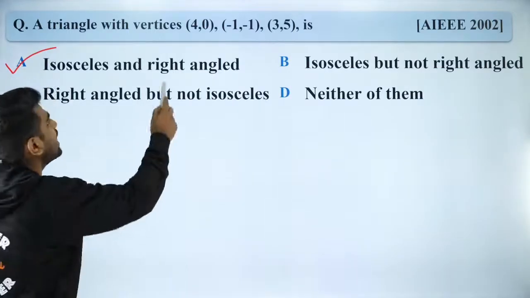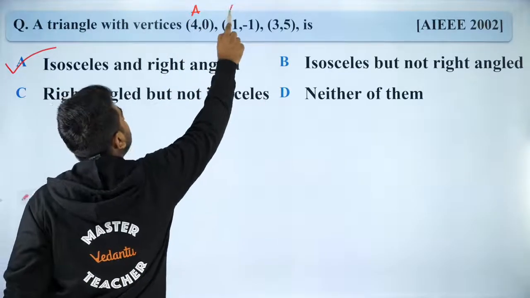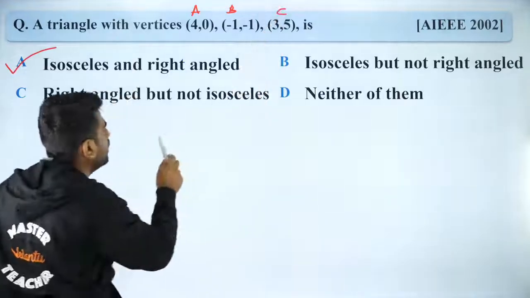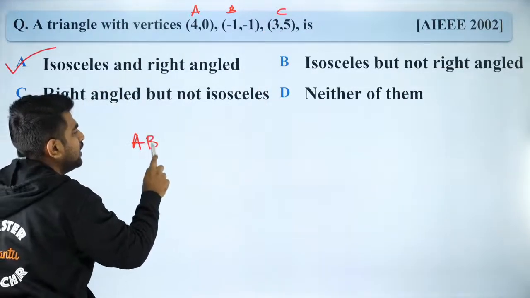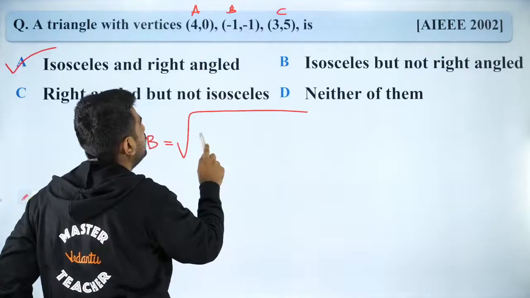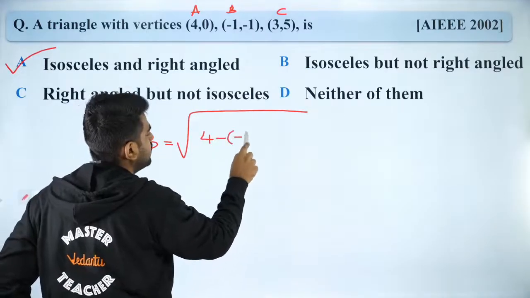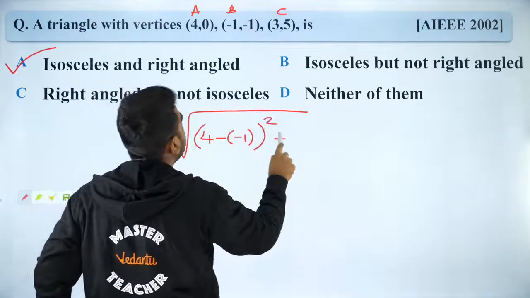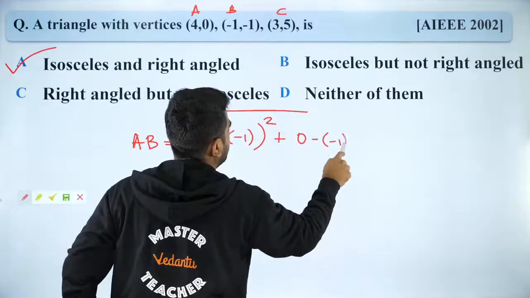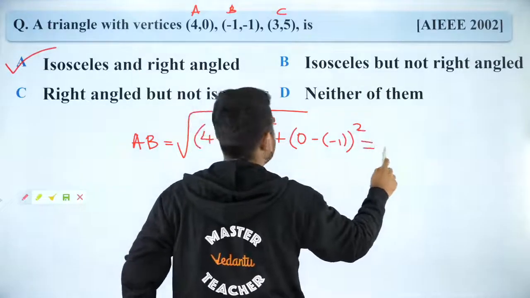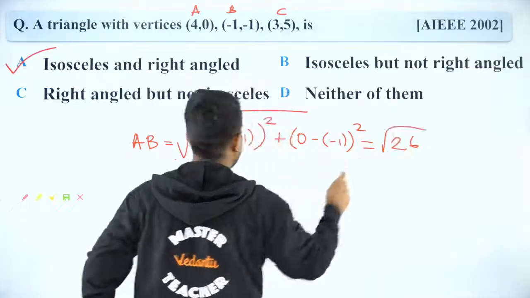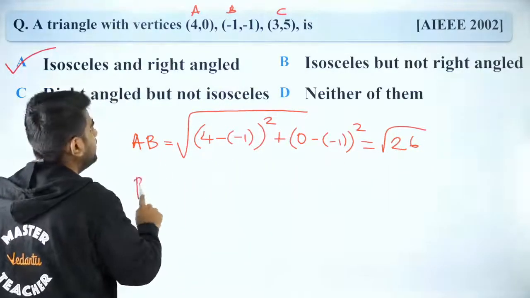So let me call this vertex A, this is vertex B and vertex C. So what is distance AB? Distance AB is square root of (4 minus of minus 1) whole square plus (0 minus of minus 1) whole square. So what is that going to be? 26.